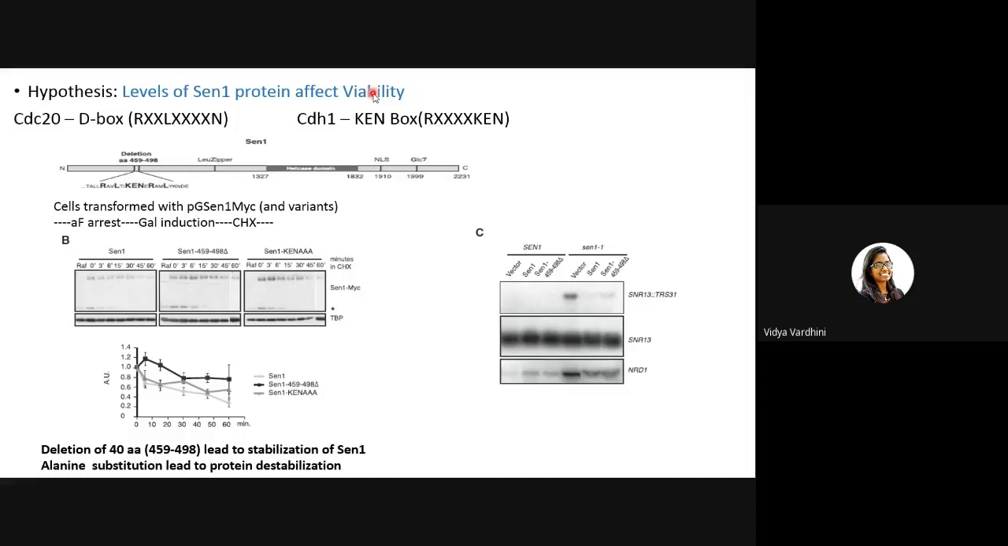They've taken the next hypothesis, asking why should the SEN1 protein be regulated? What happens if it isn't regulated? In the proteins that CDC20 and CDH1 are going to degrade, they recognize a few sequences. CDC20 recognizes a D box, which is arginine XX, lysine XXS, and N. So CDC20 requires a D box present in the transcript, whereas CDH1 requires a KEN box.